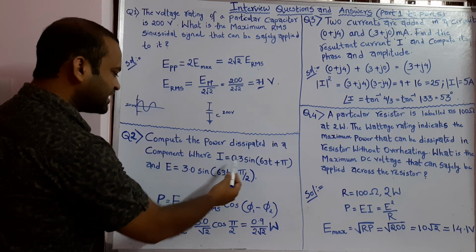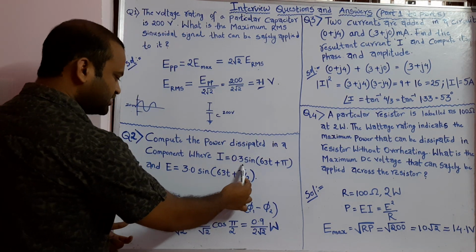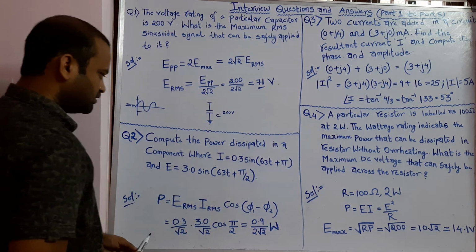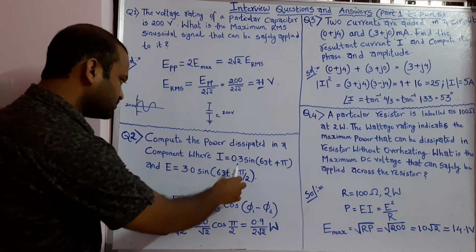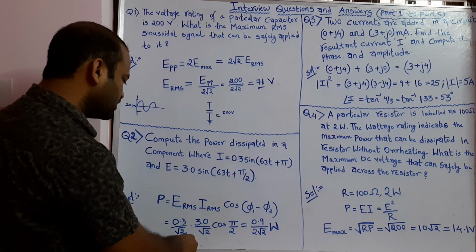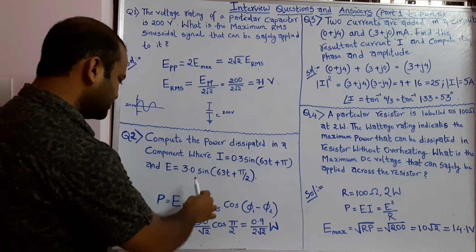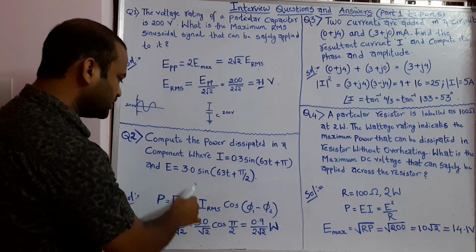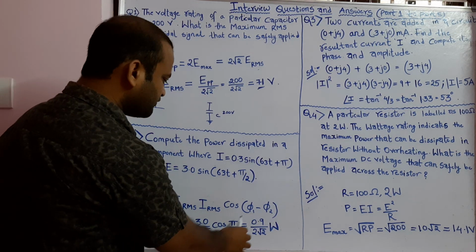But since this is an amplitude and we need the RMS term, we take 0.3 divided by root 2. This gives the I_RMS current, and 3.0 divided by root 2 gives the E_RMS voltage. Then cos of phi1 minus phi2.